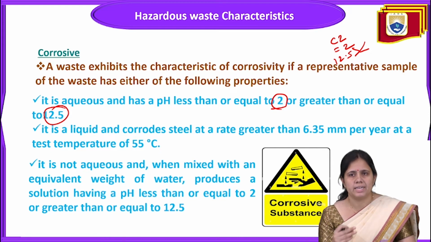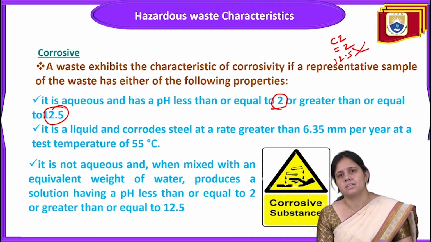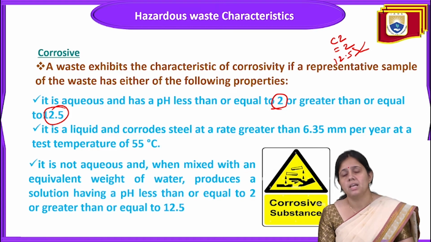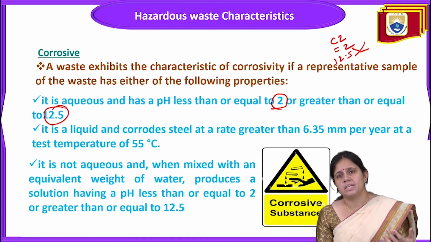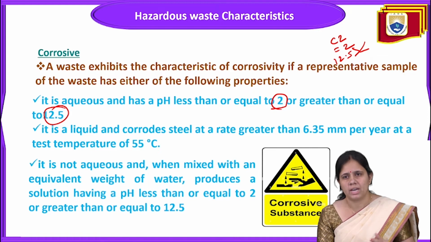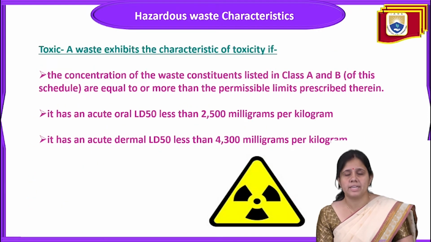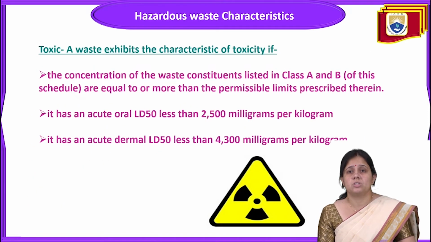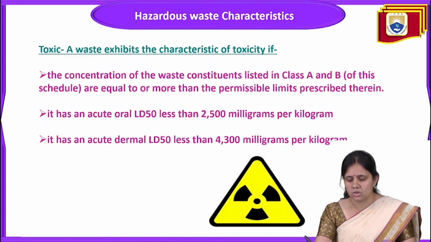That makes any chemical very corrosive, because they are highly reactive and have a very strong pH. That's why they can corrode any steel or any substance very easily. So these kinds of things are very dangerous for human health and human life. Now we come to the next characteristic, toxicity, meaning toxic in nature.